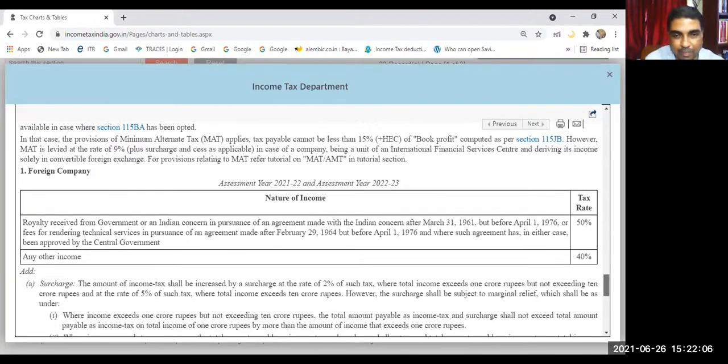Now you see foreign company, what is the normal tax rate? You can read it here. Are you able to see it? Normal tax rate? So 40%. But in certain situations, it is 50%. In which situation? If it is royalty received from government or an Indian concern under some specific arrangement, then it is 50%. Otherwise, it is 40%. The same thing I will be showing you in the slide.